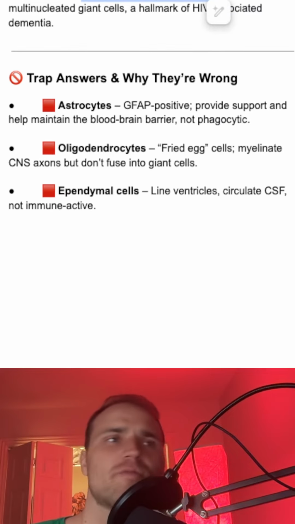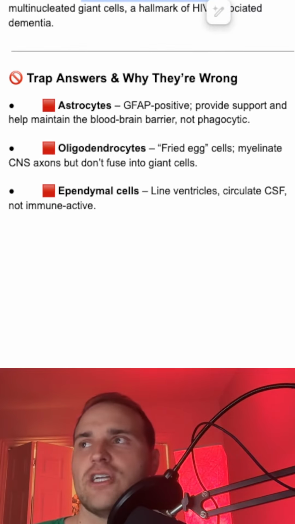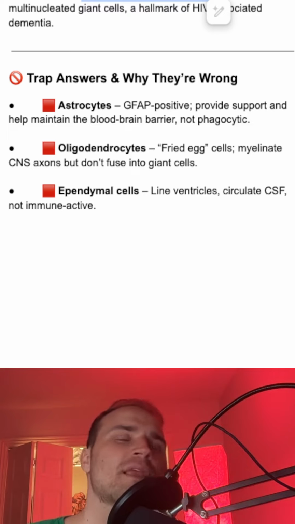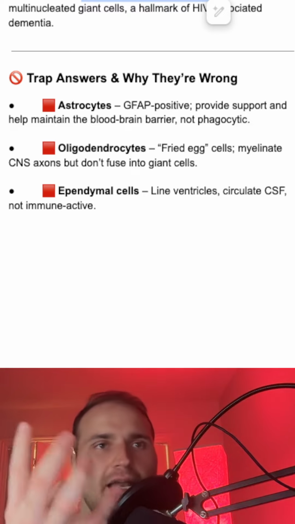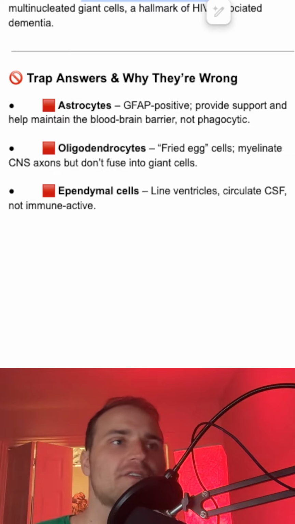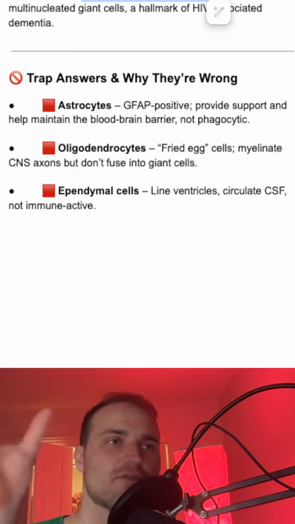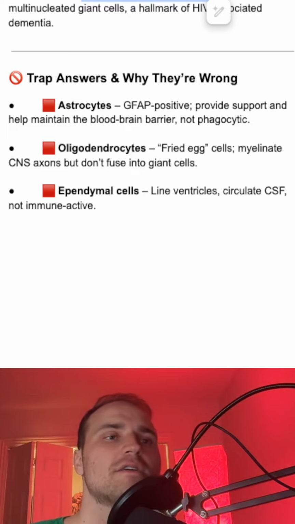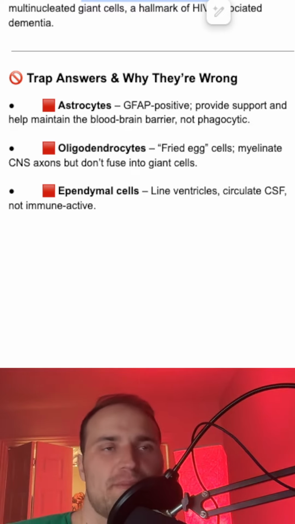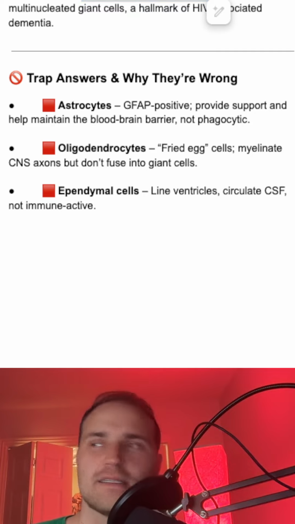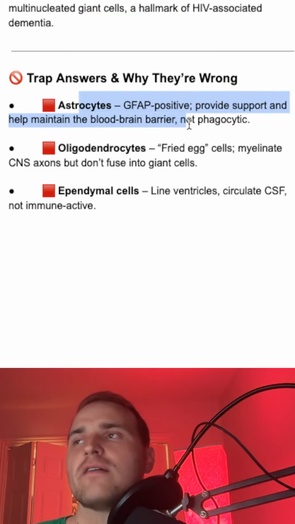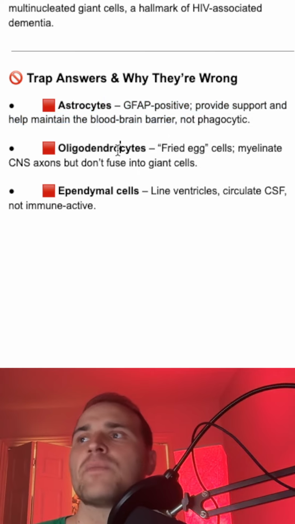Other trap answers would be like your astrocytes. Those guys are GFAP positive. That is going to mean on immunostain, the cells will light up for GFAP, and that confirms it's an astrocyte or has astrocyte-derived tumor association. And the reason why is because GFAP basically is like a way of marking their cytoskeleton for these cells. That's why they're stained that way or positive that way.